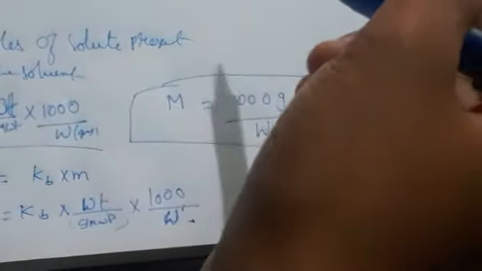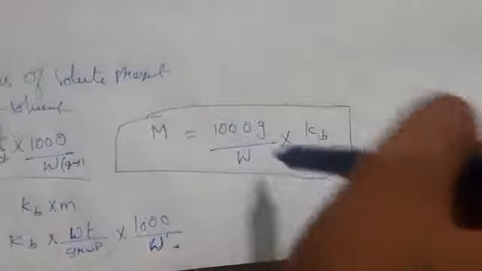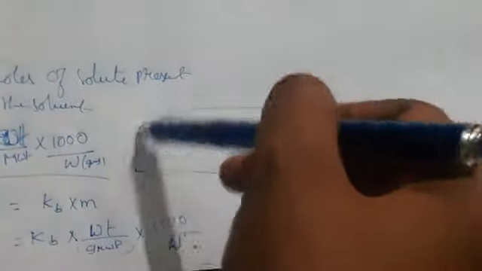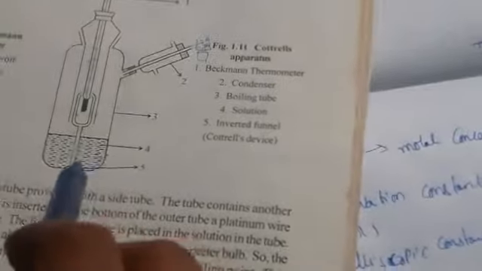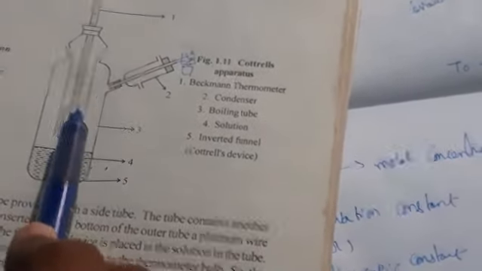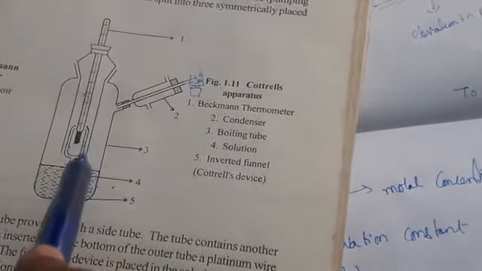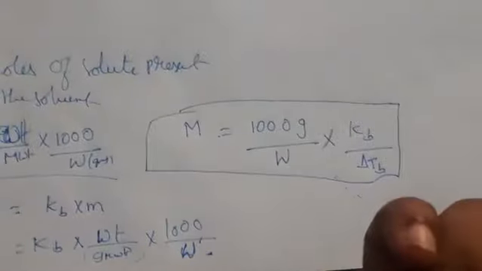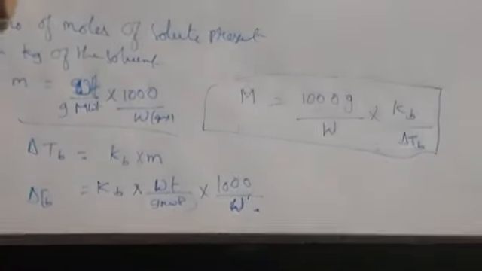In the next class we will see the depression in freezing point. By knowing the weight and the temperature, we can easily calculate the molecular weight of the solute. As we have seen in the diagram, the boiling point of the solution is determined when the vapors of the solvent pass through, and the weight of the solvent we already know. So by knowing all this, we can easily calculate the molecular weight of the solute. This is elevation in boiling point. In the next class we will determine depression in freezing point. Thank you.